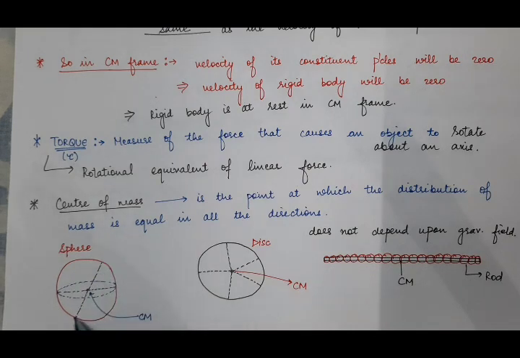Because in all the three-dimensional directions, along the x-axis, y-axis and z-axis, the distribution of mass is the same. So that is why we take this point as the center of mass in a spherical body. Means you can balance this spherical body over this point.